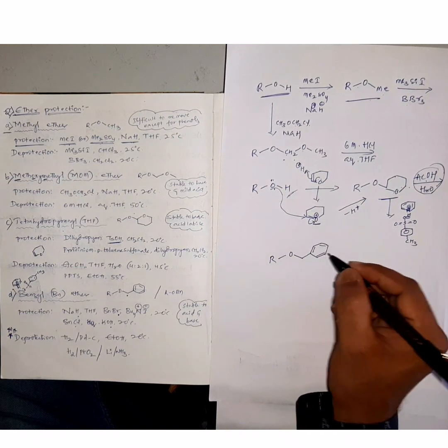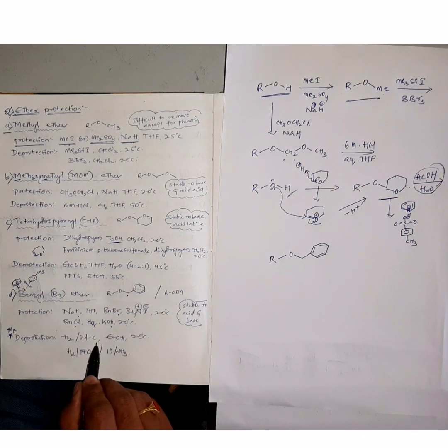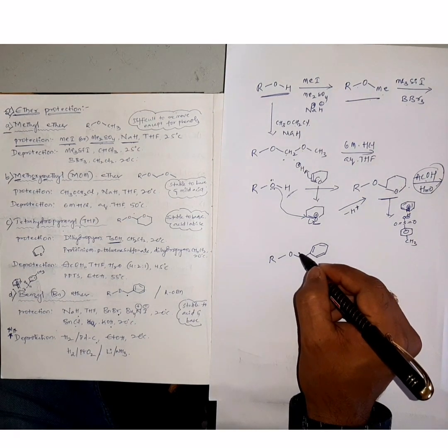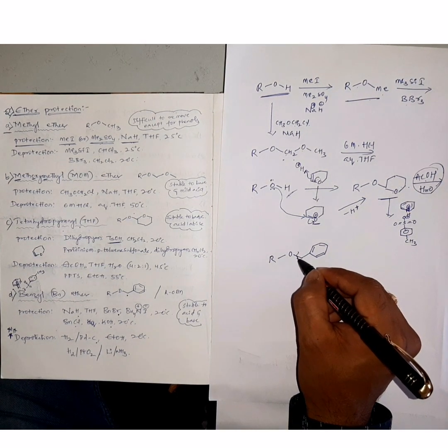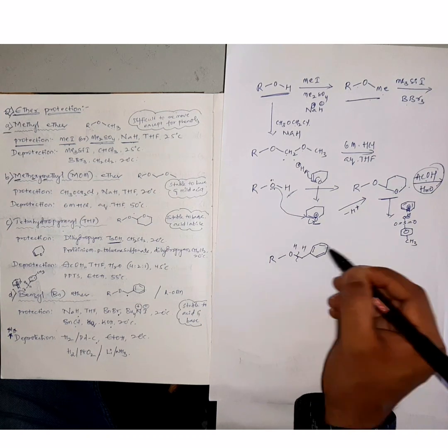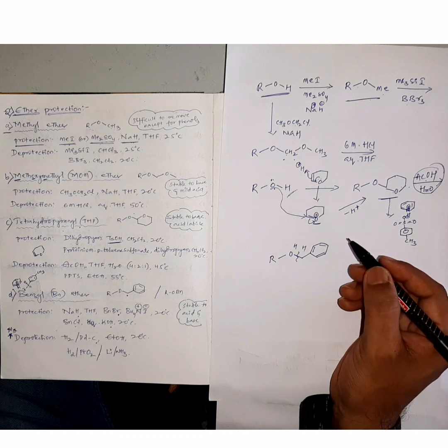Here in this case, H2 palladium on carbon is the more versatile heterogeneous catalytic reagent used for reduction. This is heterogeneous catalytic reduction, which we call hydrogenolysis.